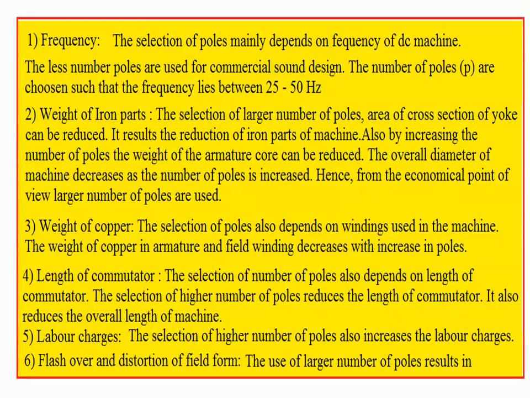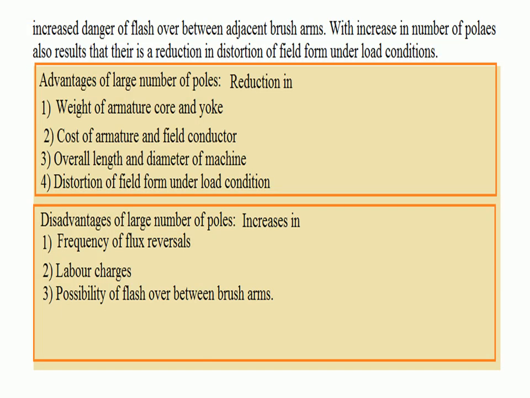Number 6, flashover voltage or distortion of field form. The use of a larger number of poles results in higher flashover. It increases the flashover between adjacent brush arms. Also, with an increase in number of poles there is a reduction in distortion of field under no load condition. It lies between both advantages and disadvantages.